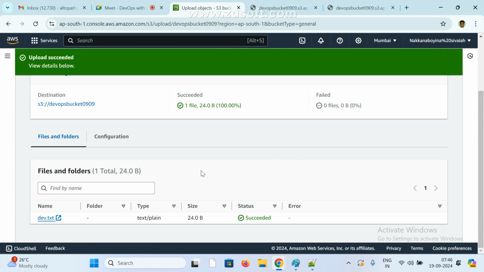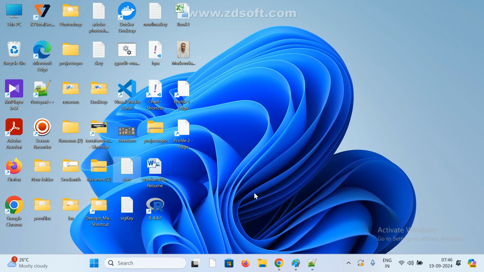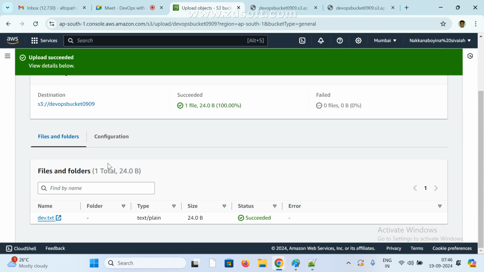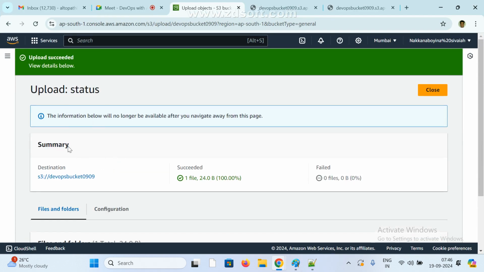So generally, if you replace the same file, copy and paste, what is happening? Duplicate, overwrite, right? Overwrite. So even if you see this is the file, again I copy, again if I paste, will one more new file come? So here in the S3 bucket, no duplicate will come, it is overwrite. Overwrite means the existing file is overwritten.